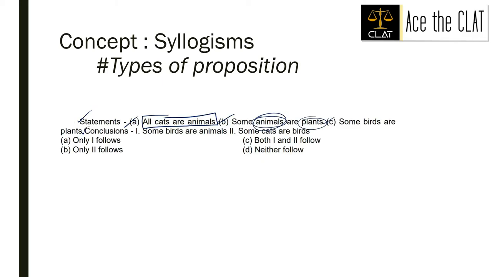So in this example, if you see, statement A is universal and positive, B is particular and positive, C is particular positive, D is also particular positive, and conclusion 1 is also particular positive, and conclusion 2 is also particular positive.